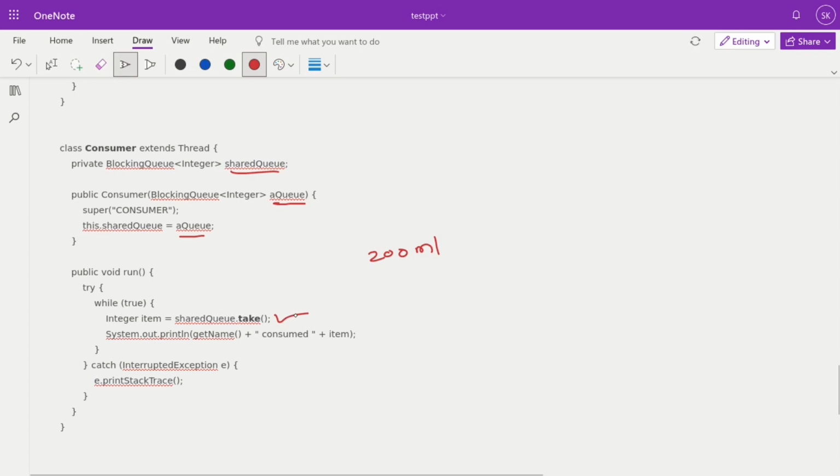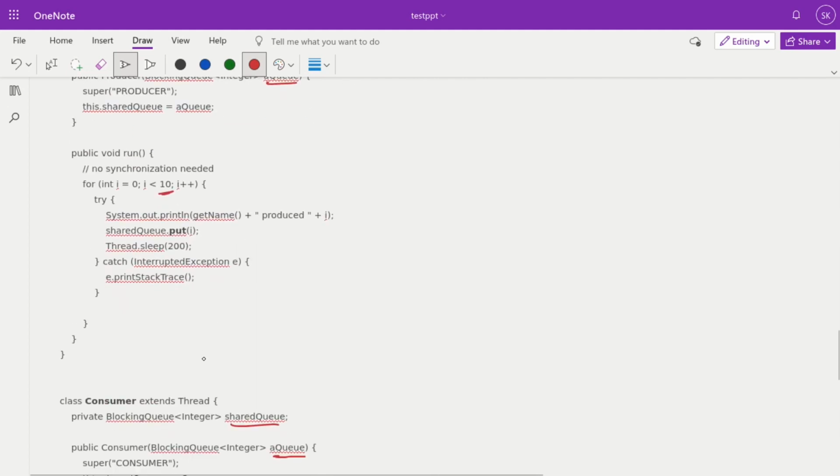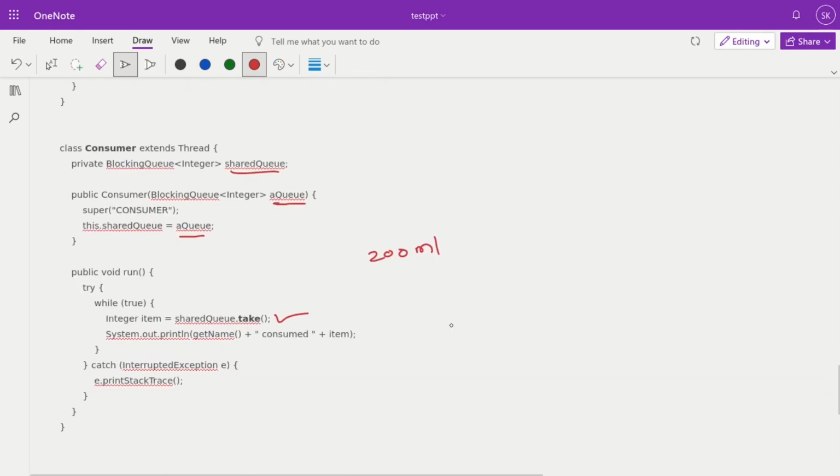That means a waiter pushes their order into the queue after every 200 milliseconds, but the chef continuously polls, is there any new order, and whenever an order arrives he consumes it and prepares the dish based upon that. So similar happens here. The take method internally waits till an item is available, and the producer and consumer are implemented by extending Thread. Here also we extend Thread, and all the business logic we push into the run method. So this is multi-threaded code.